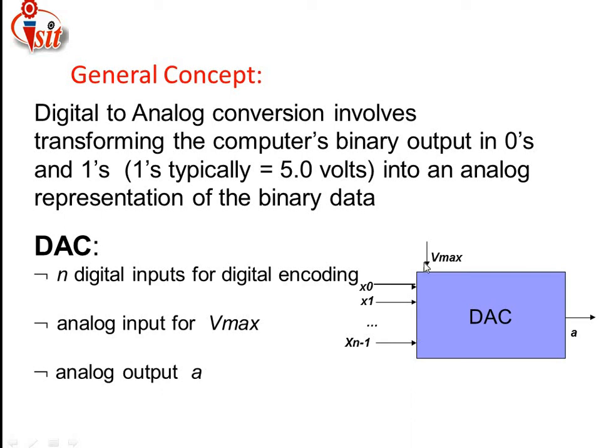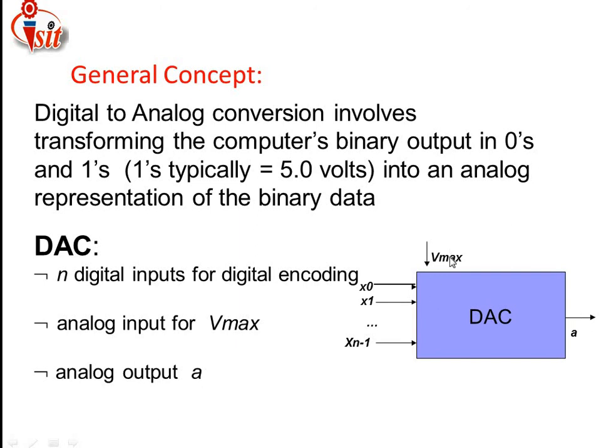That means whatever n-bit data we apply to the digital to analog converter is in terms of digits, either 0 or 1, and the data produced by the converter is in analog form, that is, continuous in nature.